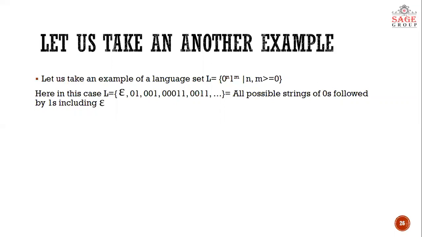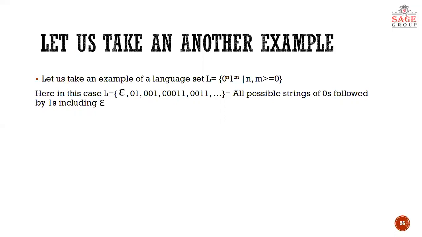It means if 0 to the power n is equal to 0, it means epsilon. Also, here a power of 0 doesn't mean that the value will come as 1, because we are not talking about mathematics, we are talking about strings. In strings, if it is written as 0 to the power 0, it means you have got the null string epsilon. If it is written as 0 to the power 3, it means 0 0 0, three zeros.